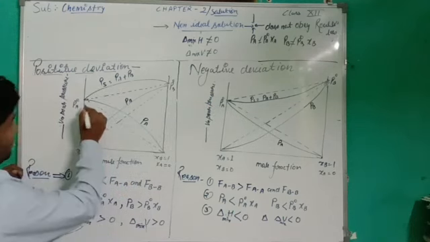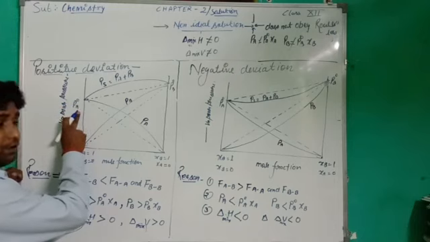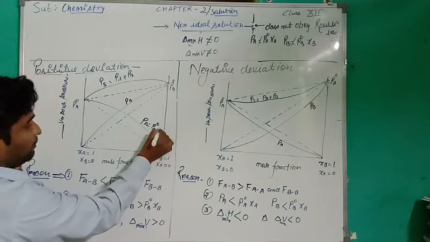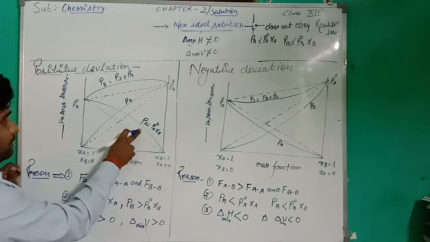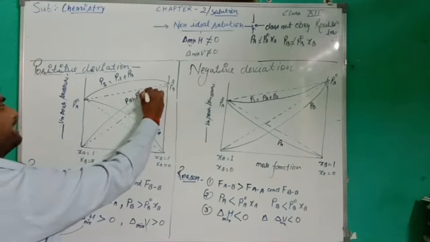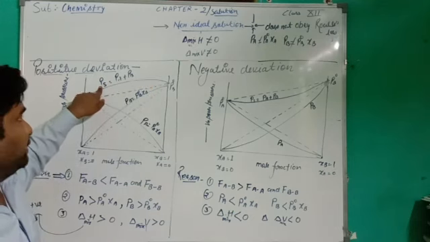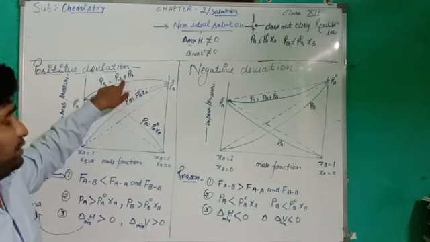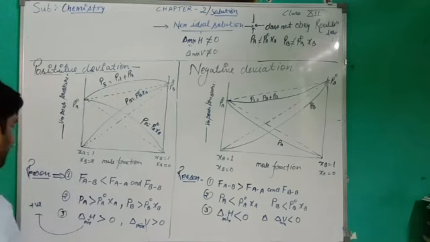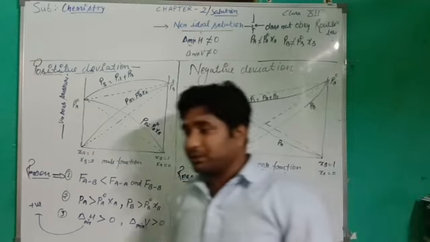If P naught A is the vapor pressure of liquid A in pure form, then PA equals P naught A into XA, and this line shows the positive deviation. Like this, PB equals P naught B into XB, and this line shows the total. The vapor pressure of the solution equals the partial vapor pressure of liquid A plus the partial vapor pressure of liquid B. Now, what is the reason behind this? Why do such solutions show positive deviation?